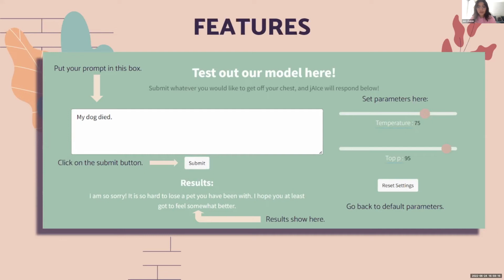As you can see on the right, we have some parameters. We have the temperature parameter, which is more specific but may reduce accuracy. The higher number, the more creativity, but also the higher the possibility of errors. And we also have the top P parameter, which has a higher confidence rating, so higher number, higher confidence. You also have an option to reset the settings to the default ones using the reset setting buttons if you didn't like how you changed it or you just want the default settings back.